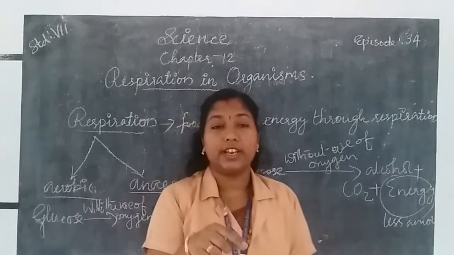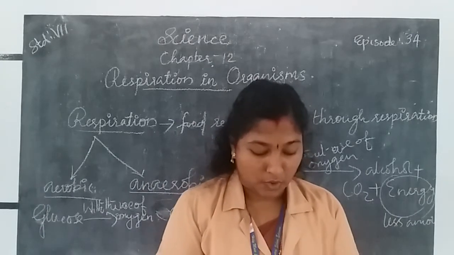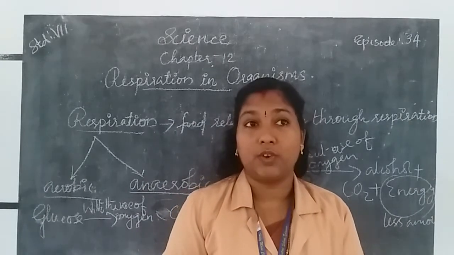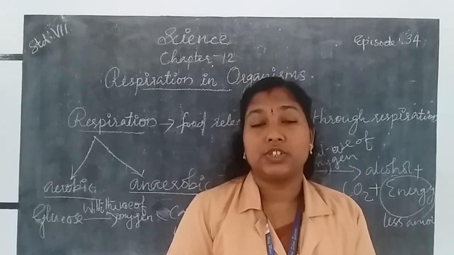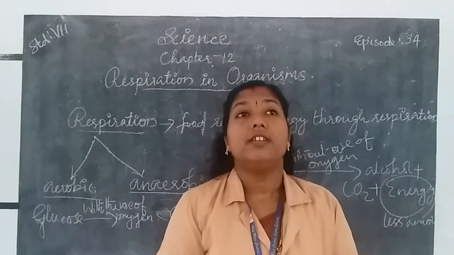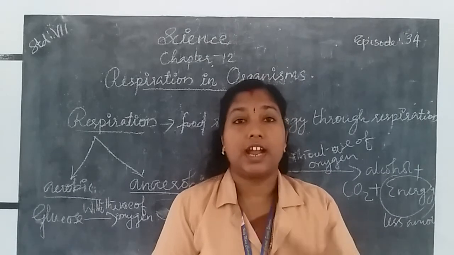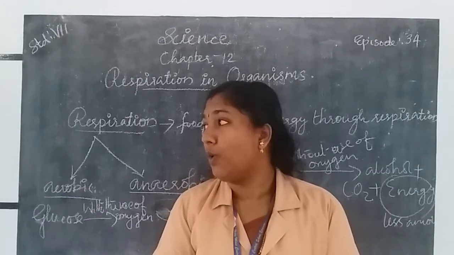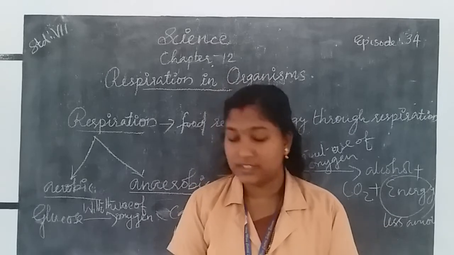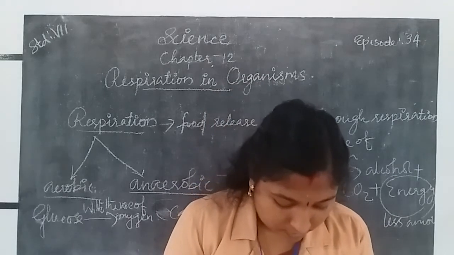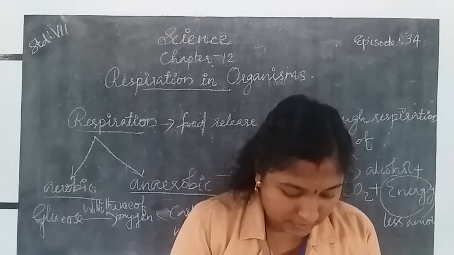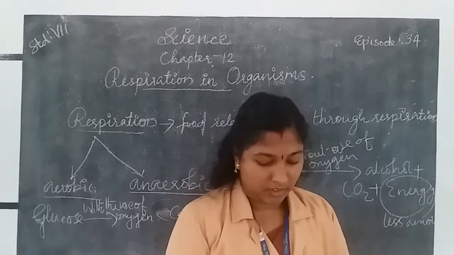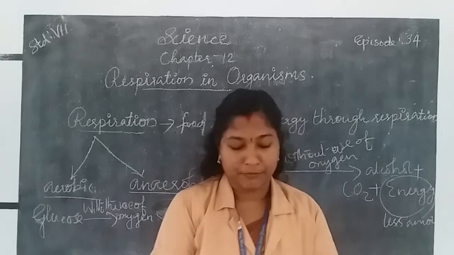If we blow gently through the straw a few times, what happens? We know that bubbles form. It is due to the action of the air we blow in, which contains carbon dioxide and oxygen. Okay. Then next, here a figure is given.